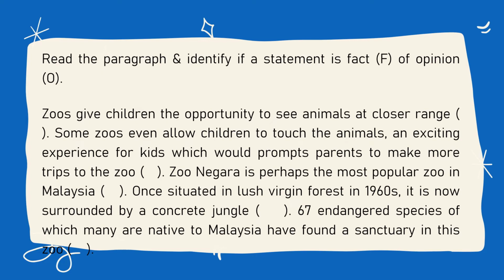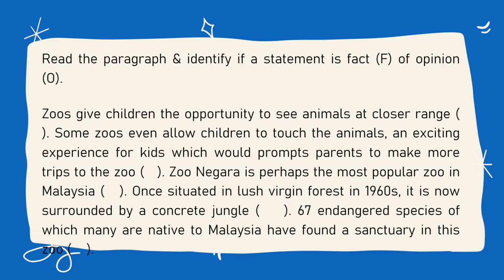Now, when you see the differences, so the characteristics just now in the table, we can actually try to identify an opinion by the use of words such as perhaps, maybe, possibly.